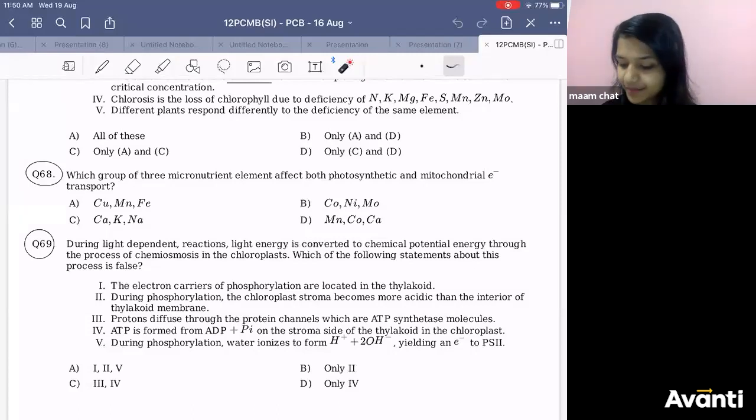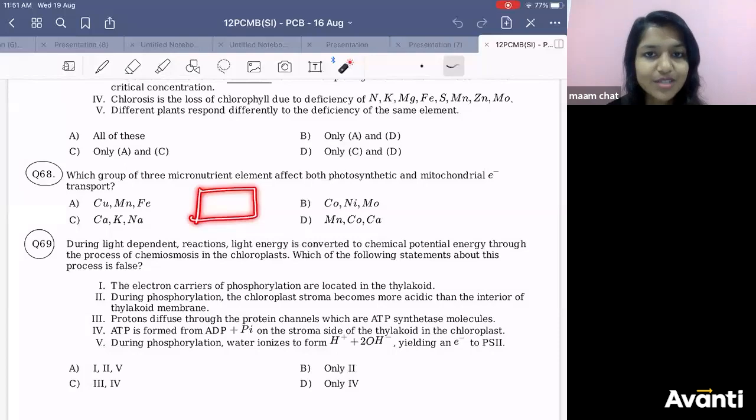Question number 68. Micronutrient which affects photosynthetic as well as mitochondrial electron transport. If you remember the complexes, there are 5 complexes now. If you know which element is present in the 5 complexes, like complex 1 has which element, complex 2, complex 3, complex 4, you will get to know.